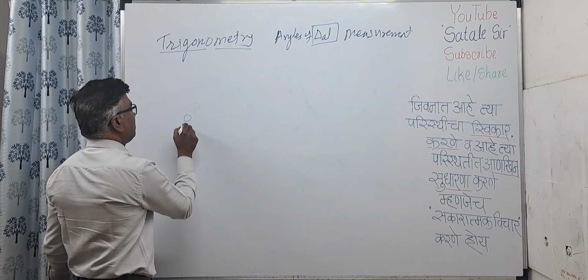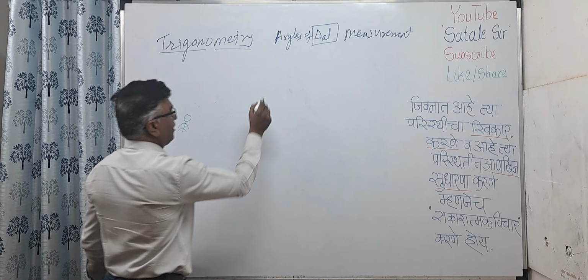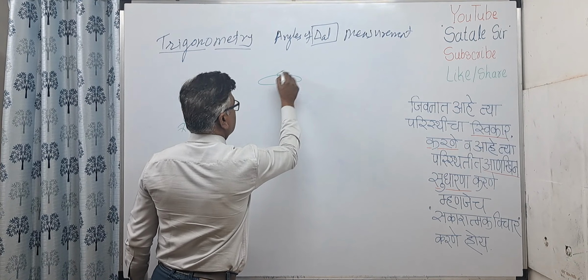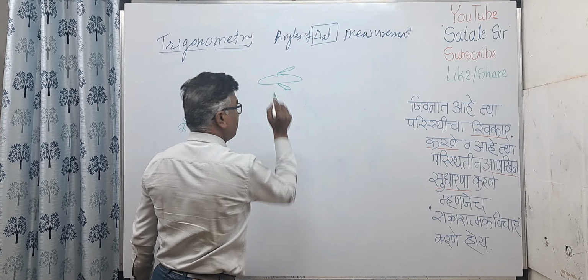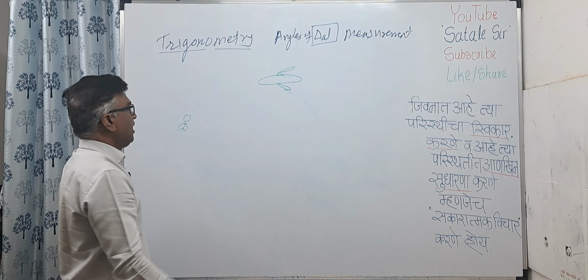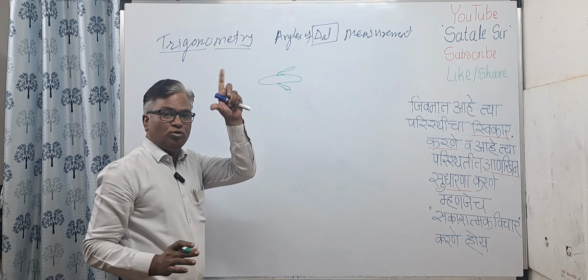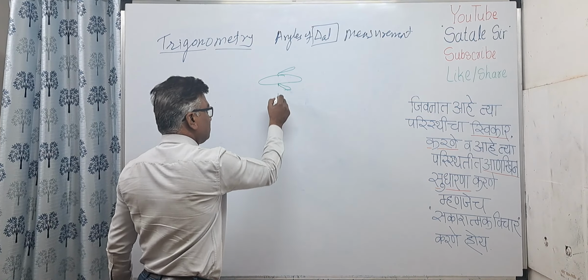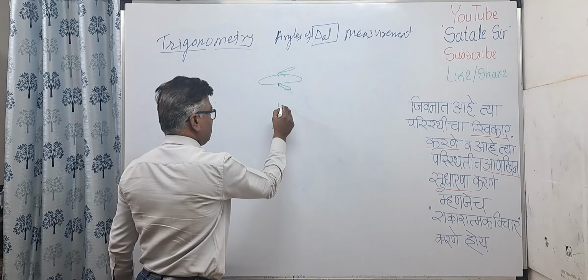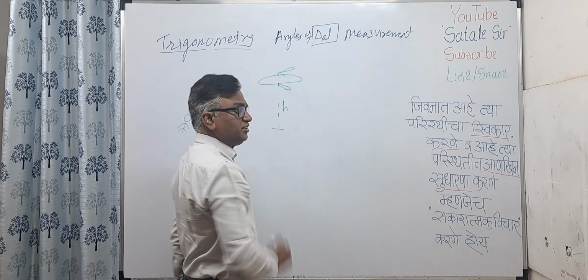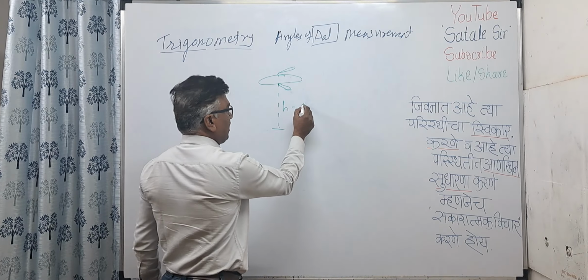Let us suppose one person is standing here. Okay, and you have an aeroplane here. So, I am drawing a funny picture of an aeroplane here. And let us suppose this aeroplane is flying over Earth at some distance from Earth. This distance, let us suppose, is h. This distance h is called the altitude.